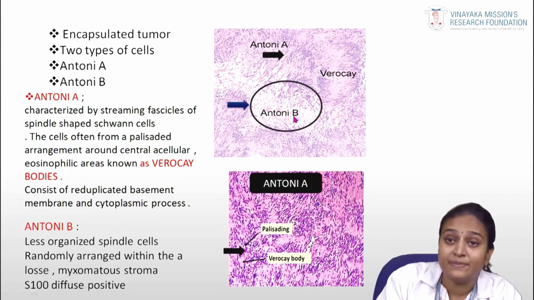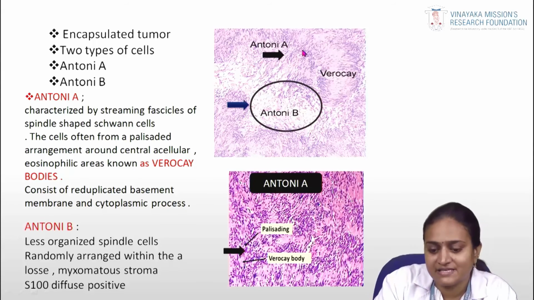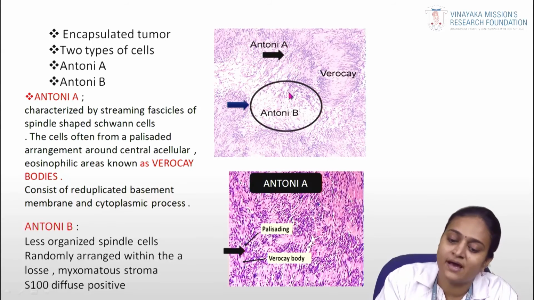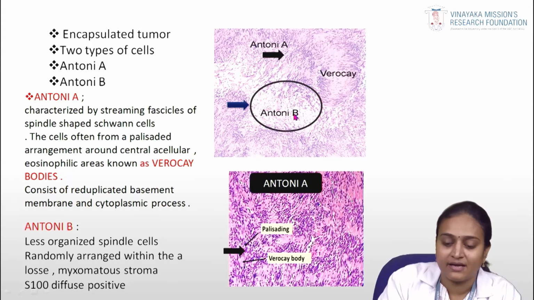Coming to the Antoni B cells. These are Antoni B cells. There are two groups of cells, Antoni A and Antoni B. The Antoni B cells are less organized compared to Antoni A. You can see spindle shaped cells randomly arranged within a loose and myxomatous stroma. In this area you can see densely arranged connective tissue with spindle shaped cells. Here you can see loosely arranged connective tissue. So this is the difference between Antoni A and Antoni B.